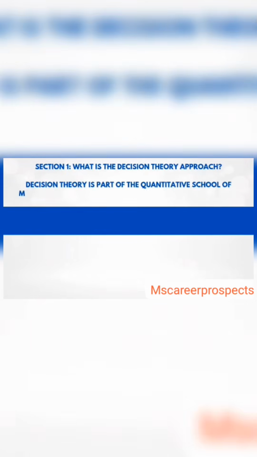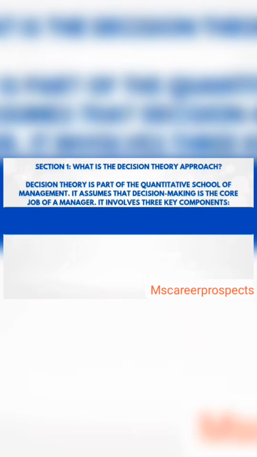Section 1. What is the decision theory approach? Decision theory is part of the quantitative school of management. It assumes that decision-making is the core job of a manager. It involves three key components.